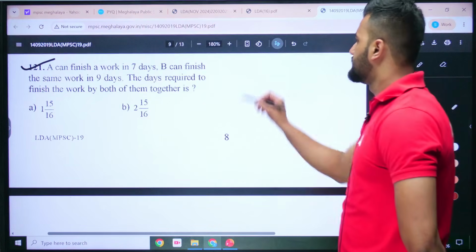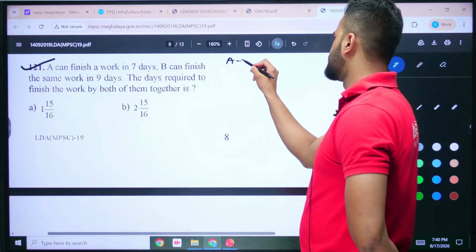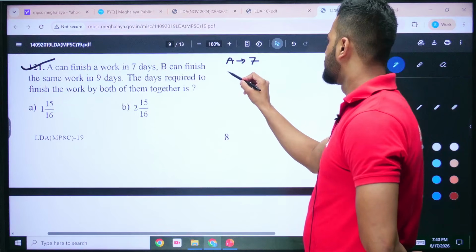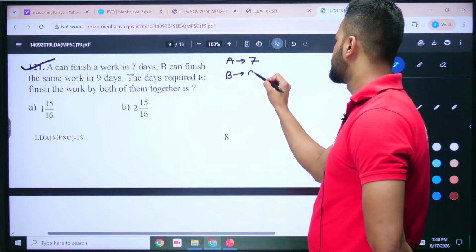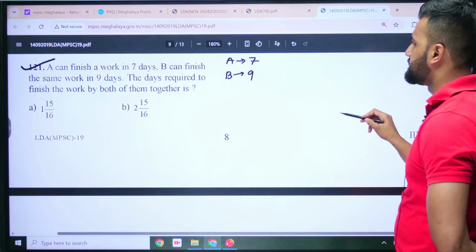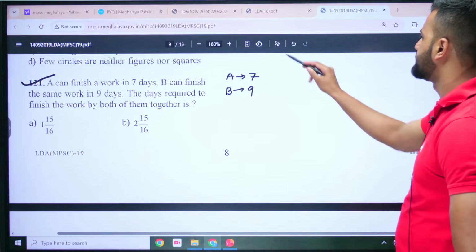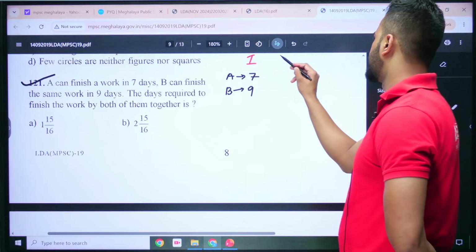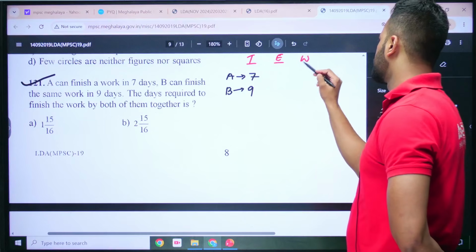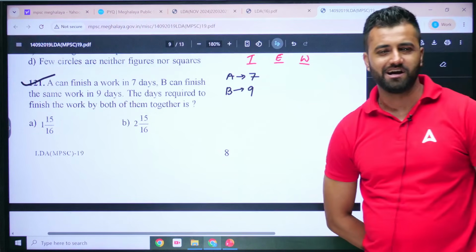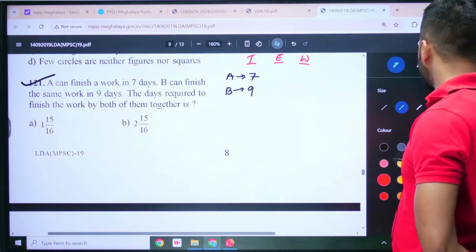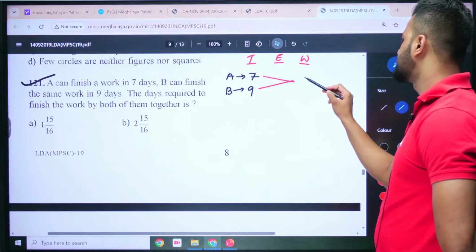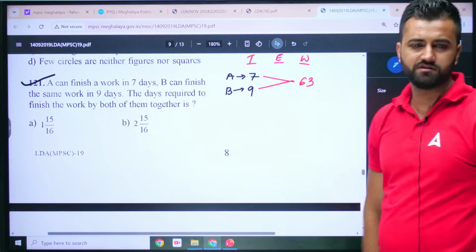So what's given? It is given that A can finish the work in 7 days. And B can finish the same work in how many days? 9 days. Now, what did I make you understand? I made you understand that we always need three things, right? We need time, we need efficiency, and we need work. These are the three things that we require. Now, what will be the work? The work would be the LCM of 7 and 9. If you find the LCM of 7 and 9, this should be how much? 63. No doubt in this, 63 is the LCM.